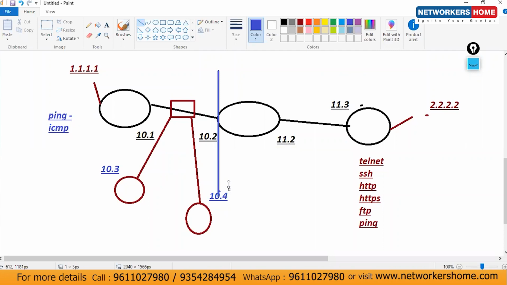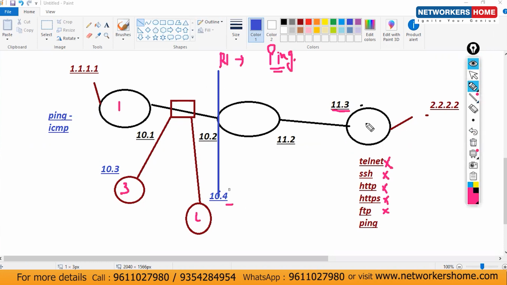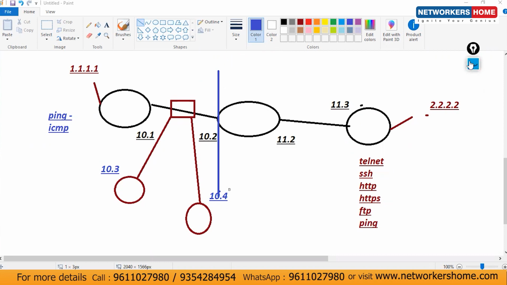So it means from this router, I'm talking about, because this is my gateway. Today, after this class, you have to first finish your task and then you can go home. That is the condition. Correct or not? So it means this is the exit interface. Let's consider these are you guys, and you have to go home. But here one condition is mentioned: first finish your task, show it to Saket. If that guy says yes, everything is fine, then only you can go. That is the condition there.